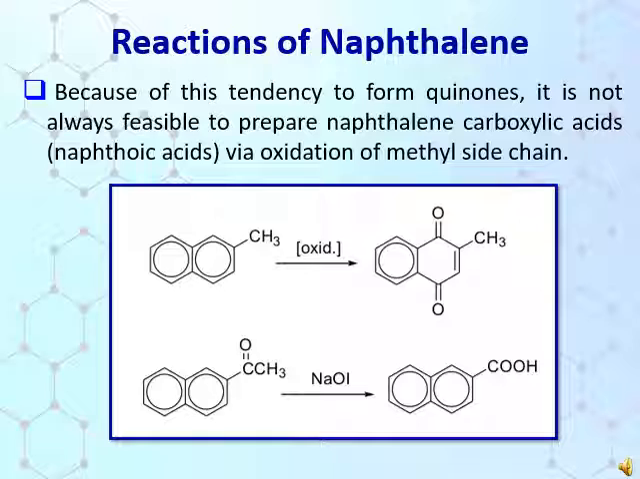Because of this tendency to form quinones, it is not always feasible to prepare naphthalene carboxylic acid, that is naphthoic acid, via oxidation of a methyl side chain. So we have to use another derivative of naphthalene.